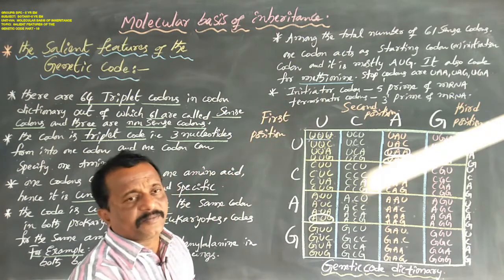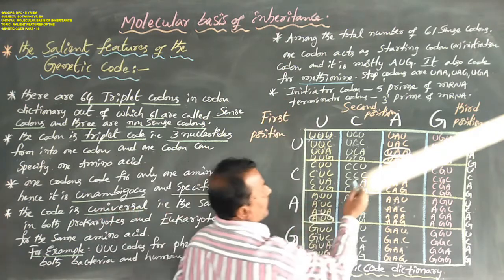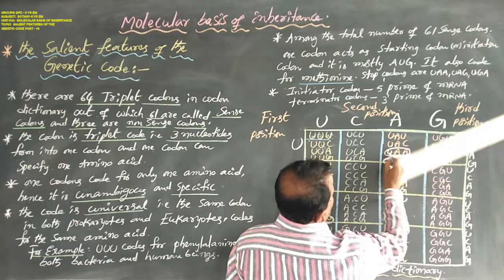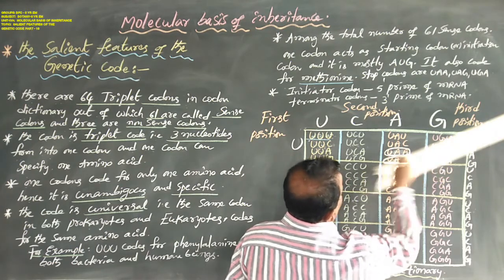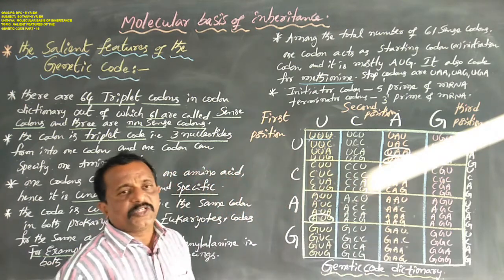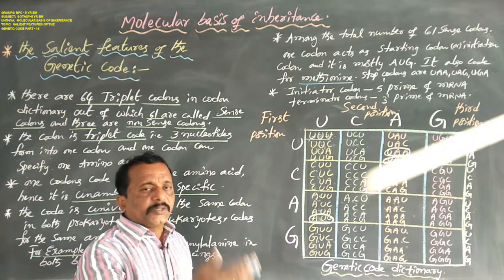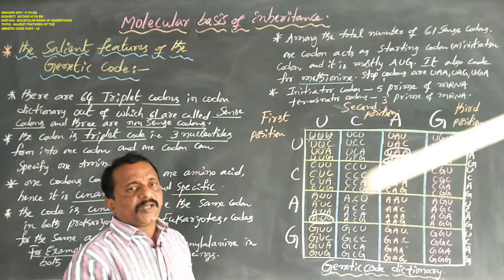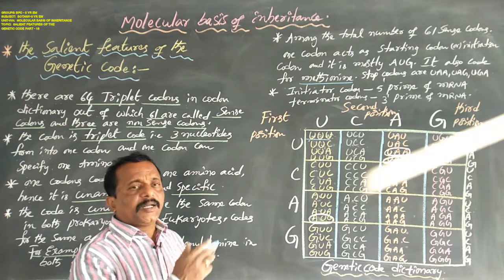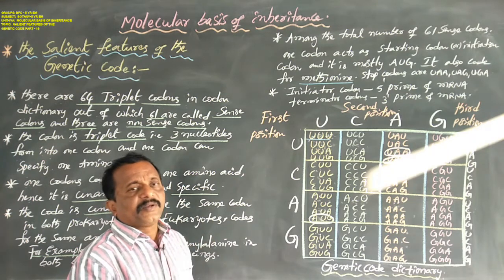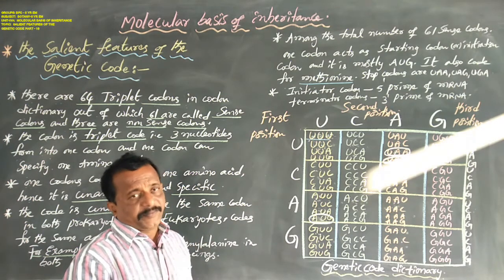The 3 nonsense codons or stop codons are UAA, UAG, and UGA.